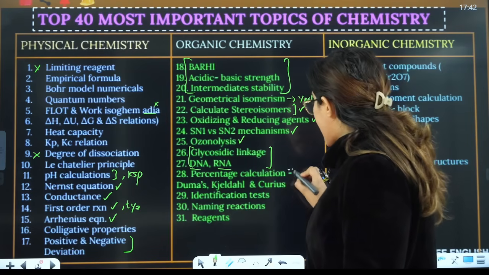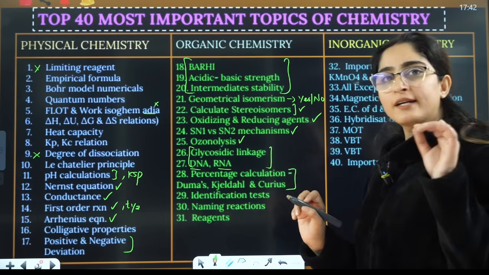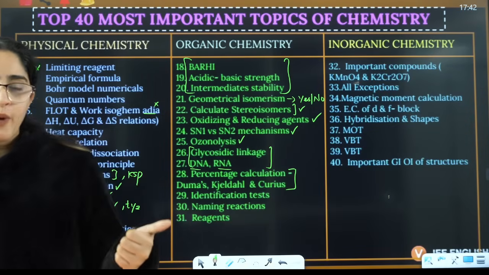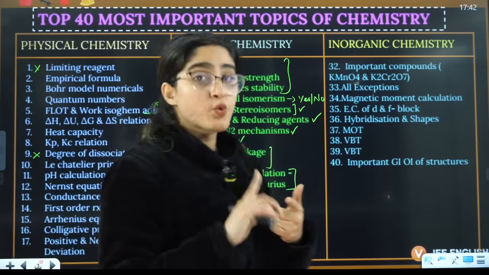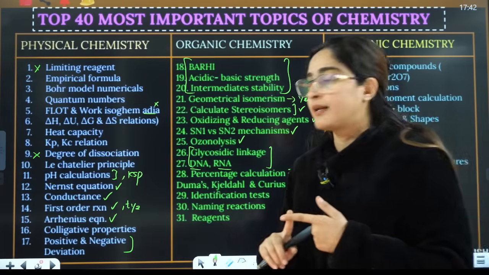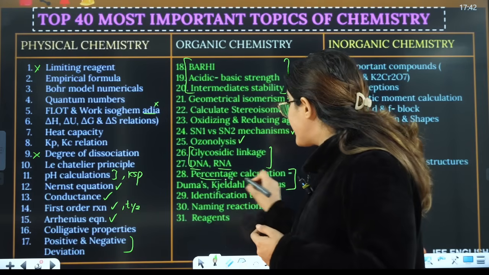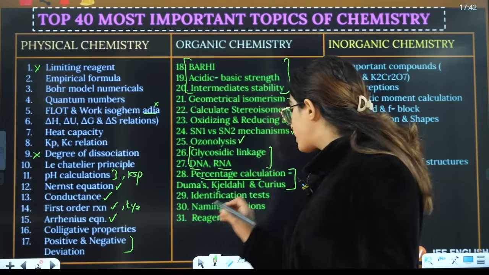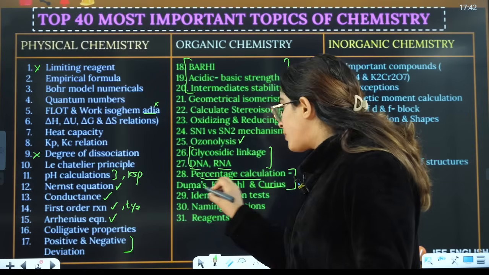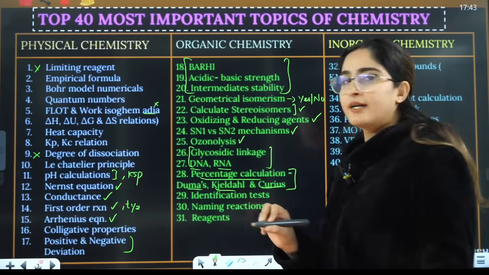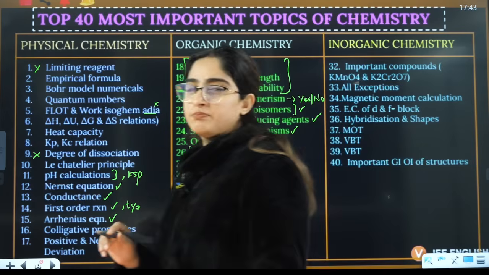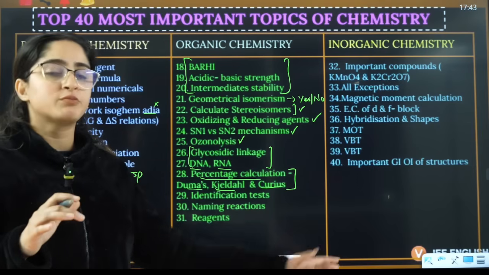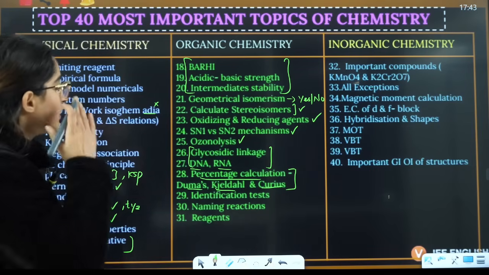Then percentage calculation. Last year we saw that from qualitative and quantitative analysis, if you're thinking of skipping it, I would advise you to do qualitative and quantitative analysis, right? From that, do percentage calculation, because they have very frequently asked questions last year based on the Carius method, then the Dumas method, and the Kjeldahl method is there, right? So percentage calculation is also direct formula based. If you know the formula, you will just put the value and have your answer, right?